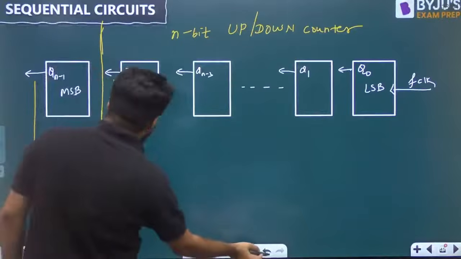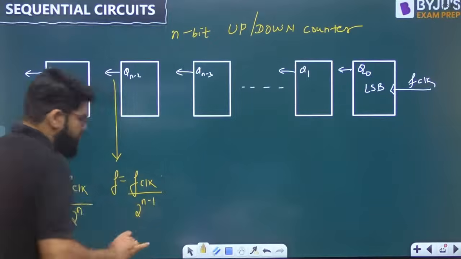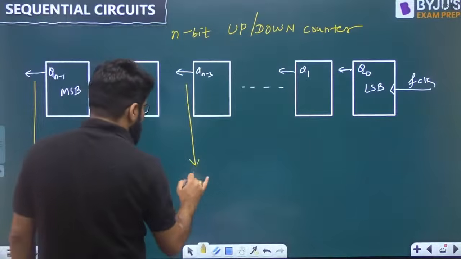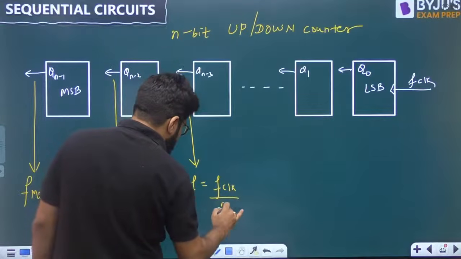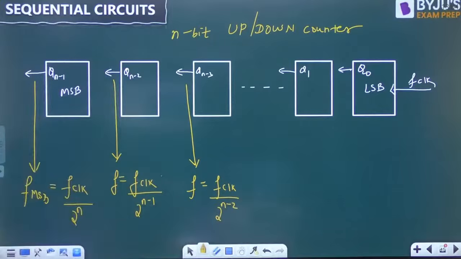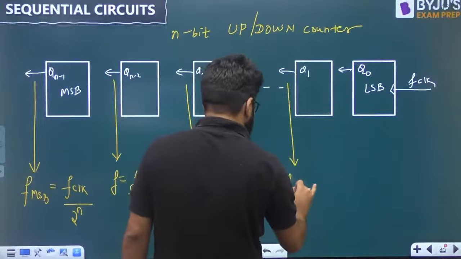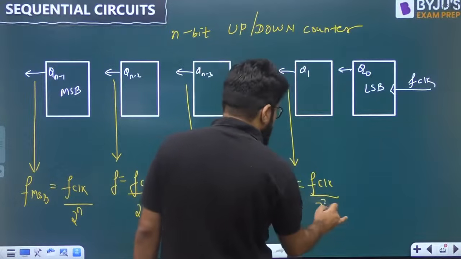So simply remember like this. Your answer is going to be f clock divided by 2 power n minus 1, 2 raised to the power number of flip-flops. What is going to be the frequency here? This is going to be clock frequency divided by 2 power n minus 2. Similarly, at the second one, only 2 flip-flops are consumed up to this, so it is going to be 2 power 2.